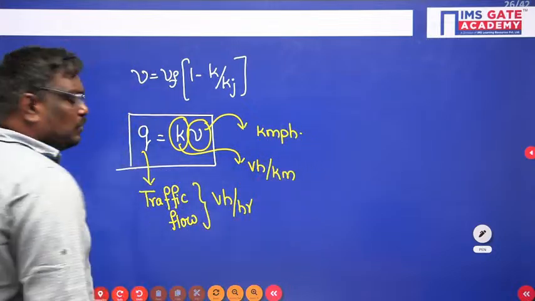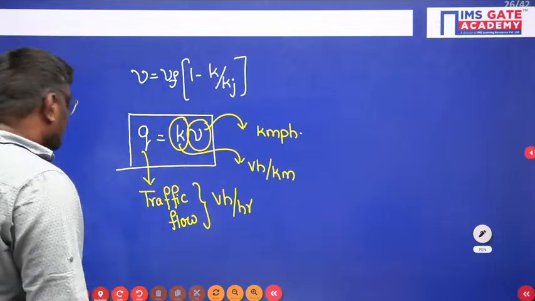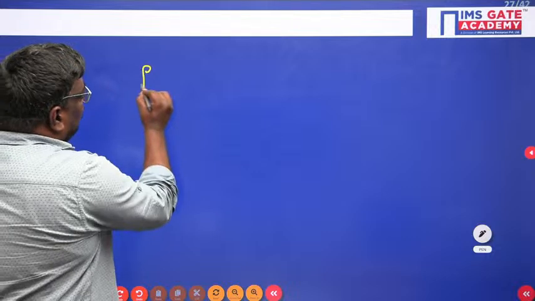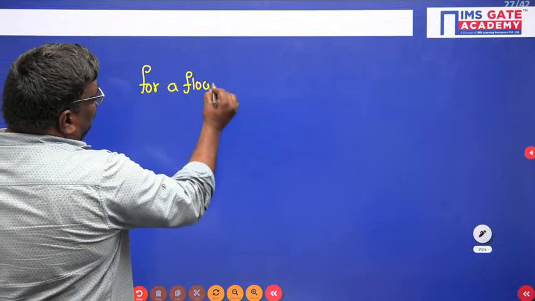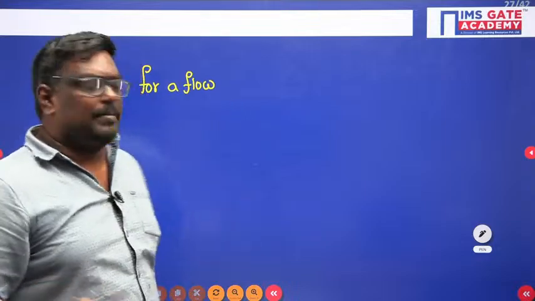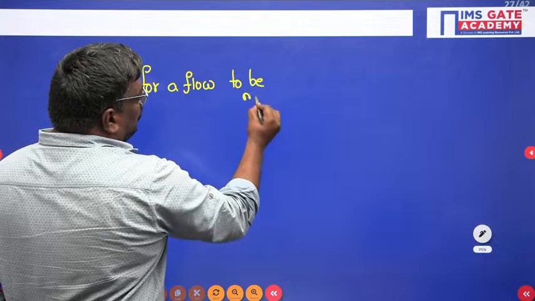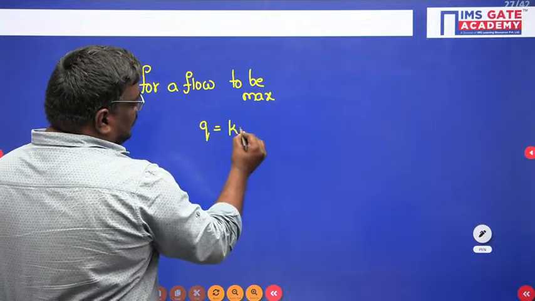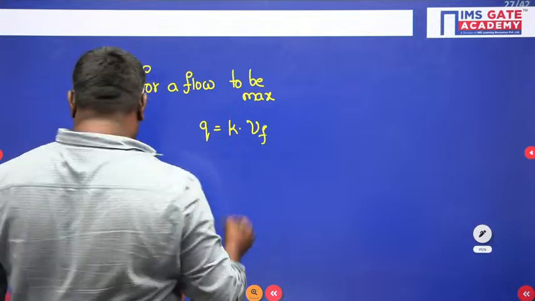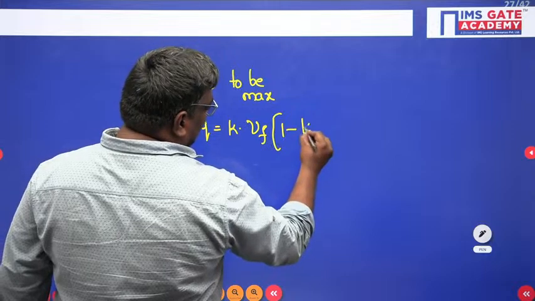So, students, for a traffic flow to be maximum, for any function to be maximum or minimum, its derivative should be 0. So for the flow to be maximum, you can write Q is equal to k into Vf into 1 minus k by kj.